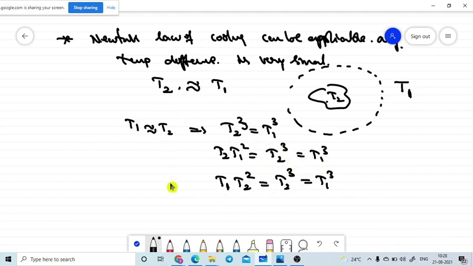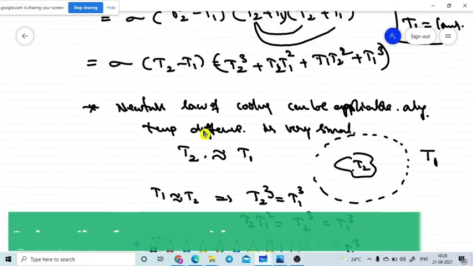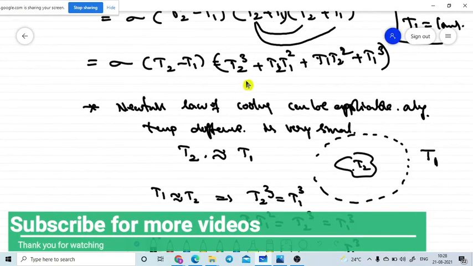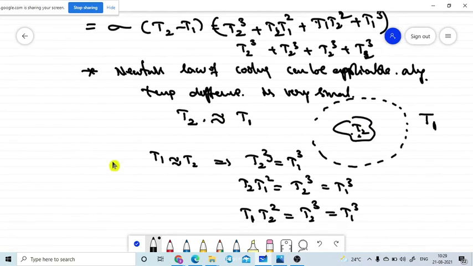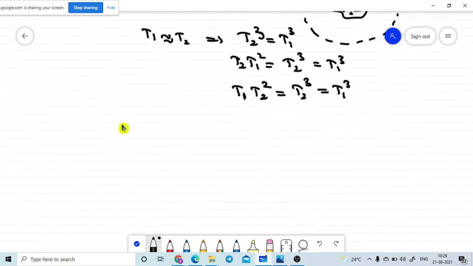So if you use these conditions, this is T1 cubed or T2 cubed, this is T1 cubed or T2 cubed, this is also T1 cubed or T2 cubed. But our observation is made from the reference of the hot body. That means I am taking each and every term as T2 cubed only: T2 cubed plus T2 cubed plus T2 cubed plus T2 cubed, because they are very near values. So now if we substitute these values, how many T2 cubes are there? 4 T2 cubes are there.